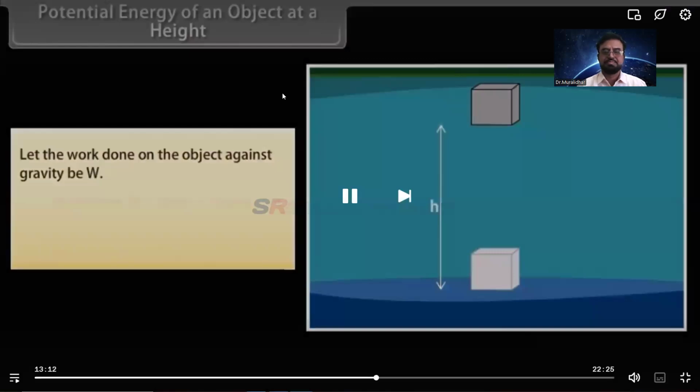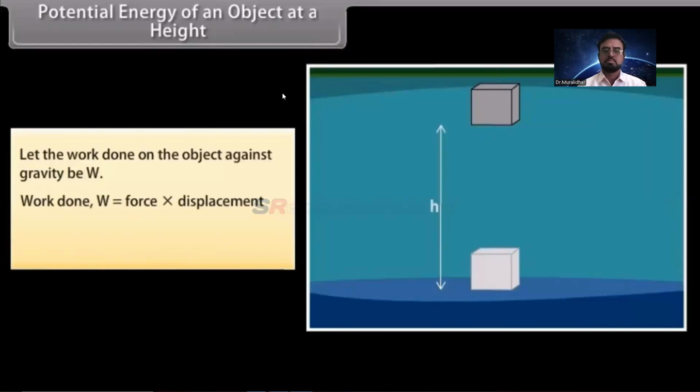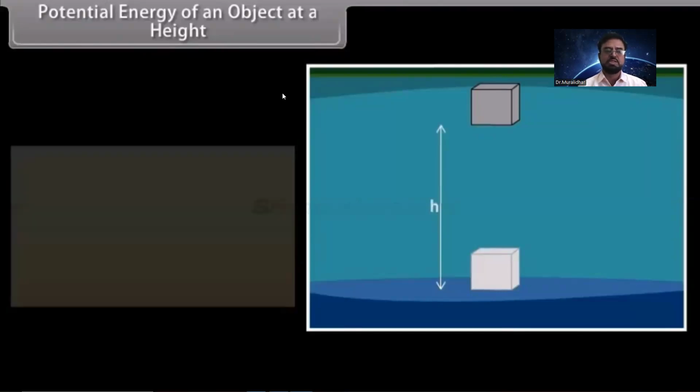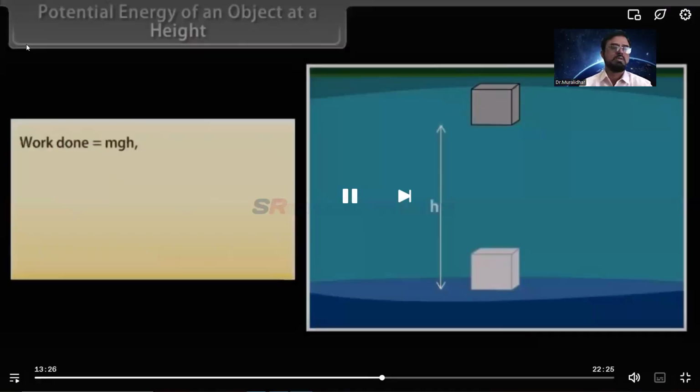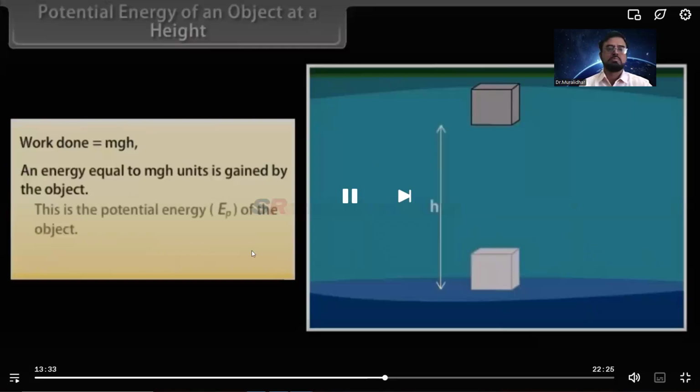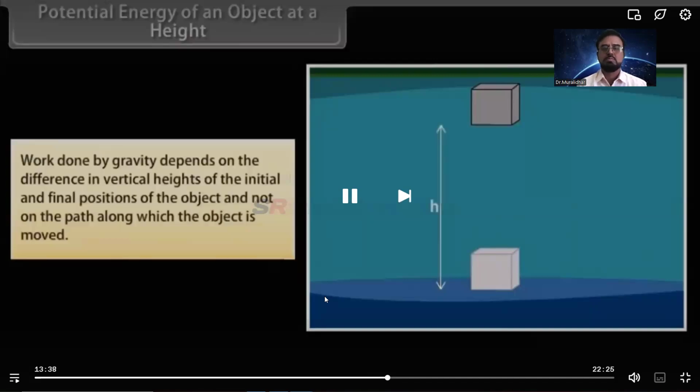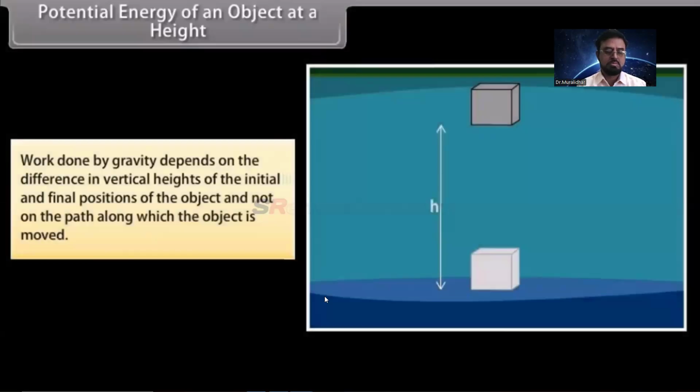That is, work done, W, is equal to force into displacement, which is equal to mg into h, which is equal to mgh. This is the mathematical formula for the potential energy. Since work done on the object is equal to mgh, and energy equal to mgh units is gained by the object, this is the potential energy of the object. Also, the work done by gravity depends on the difference in vertical heights of the initial and final positions of the object, and not on the path along which the object is moved.